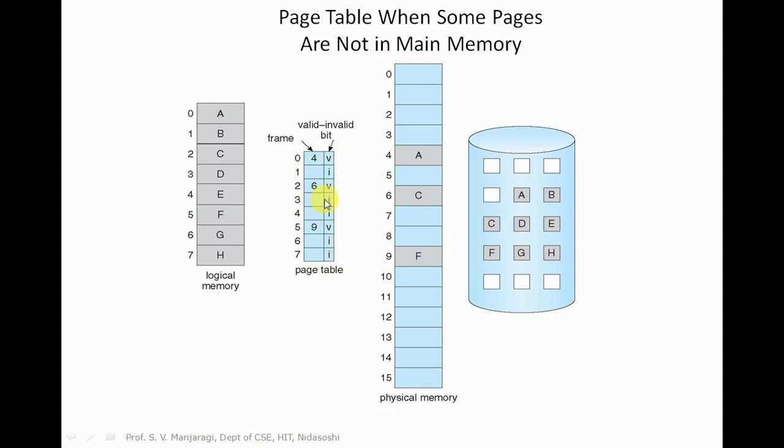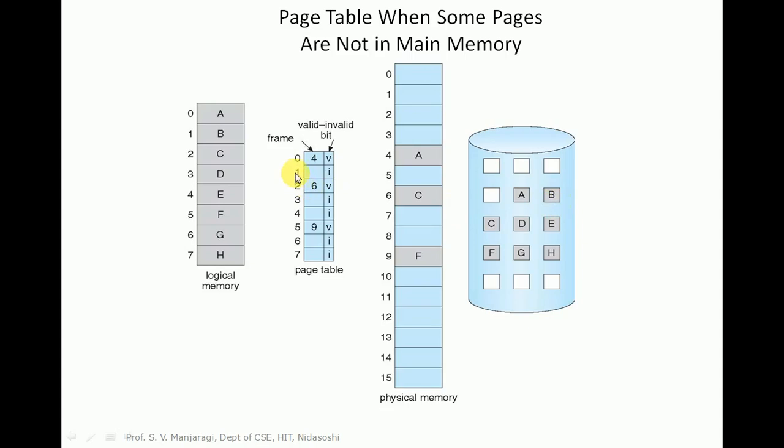And when we demand for example page 1, it is basically marked as invalid. It means that that particular page 1 is not there in the main memory, it cannot be executed immediately. So the program execution will be aborted and we need to bring that particular page from disk to the main memory. If you look at page 1 where it is executing B, B is present in disk, not in the main memory. So this is called as page fault.